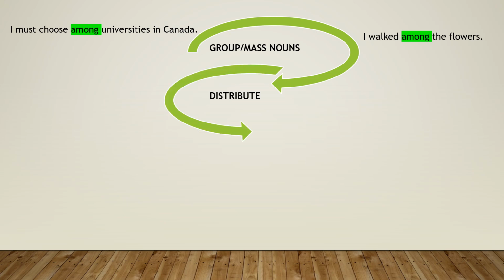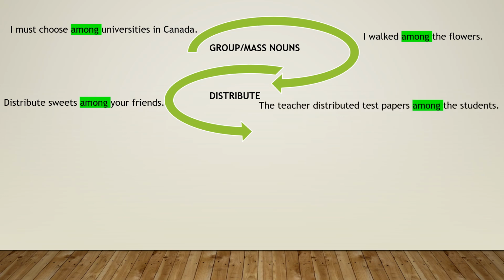Next, when we distribute something among many people, for example, distribute sweets among your friends, or the teacher distributed test papers among the students. For distribution, we use among if we are distributing anything to a group.